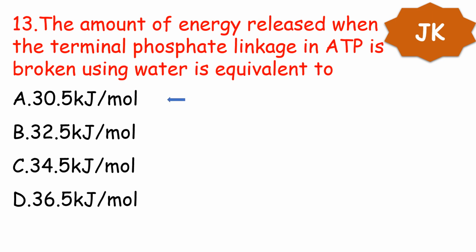Your option is option A, 30.5 kilojoules per mole. The amount of energy released when the terminal phosphate linkage in ATP is broken is equal to 30.5 kilojoules per mole.